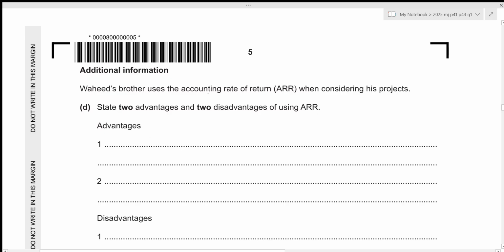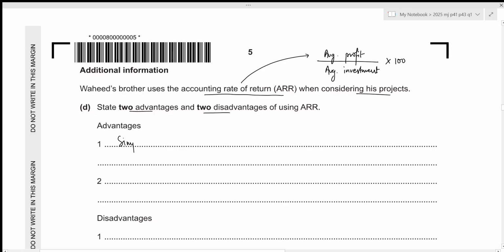Wahid's brother uses the accounting rate of return when considering his projects. We need to see 2 advantages and 2 disadvantages of using ARR. Okay, so the accounting rate of return formula is just our average profit divided by average investment. And we need to give our value in terms of percentage, so we also need to multiply this by 100. So the very first advantage of using ARR is that it is simple to calculate as well as to understand, because we're only using the profit figure as well as the investment figure.